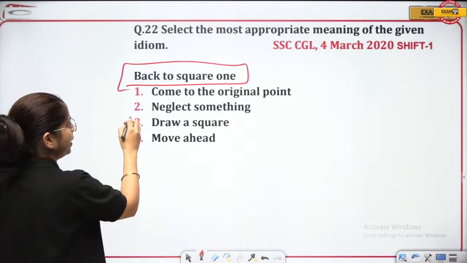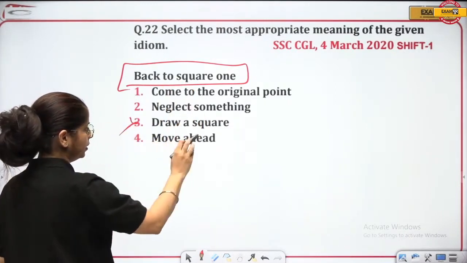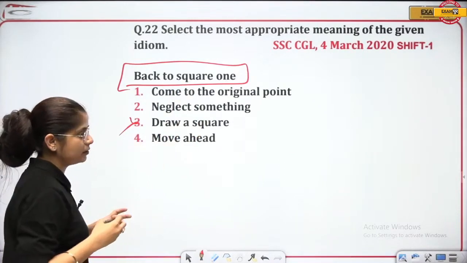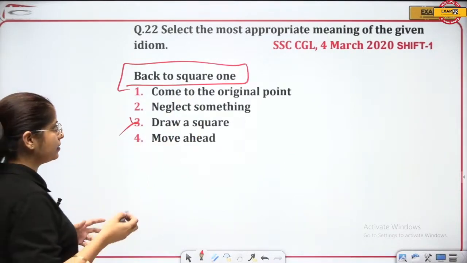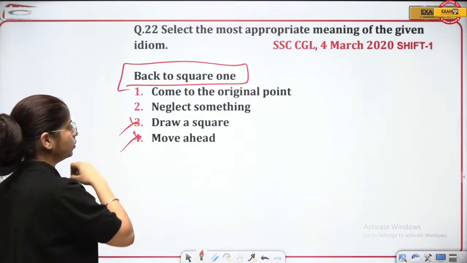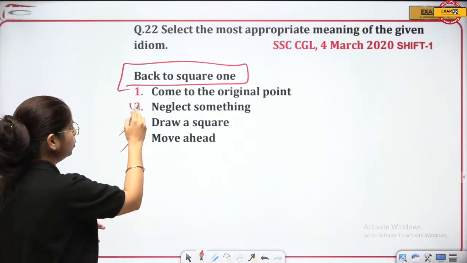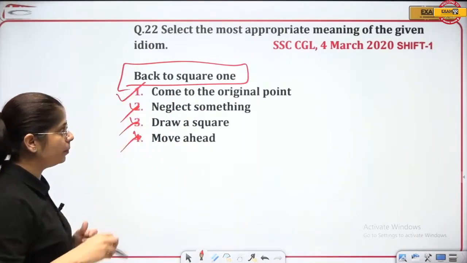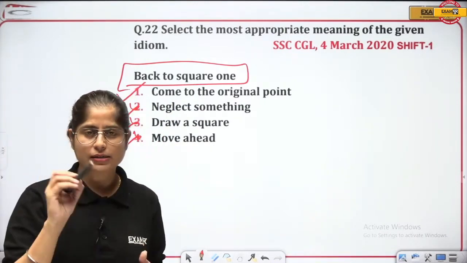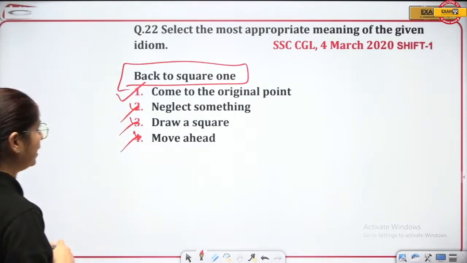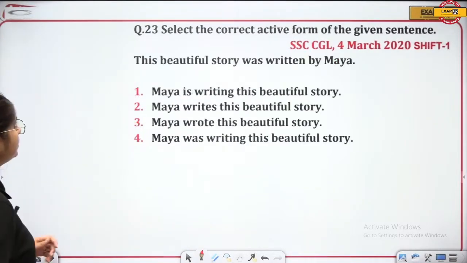This is draw a square, certainly not. Square, you just eliminate that, because that does not have the literal meaning. It means something else. Move ahead, no. Neglect something, no. This is come to the original point again. Back to square one is to come to the original point again. That is the answer.